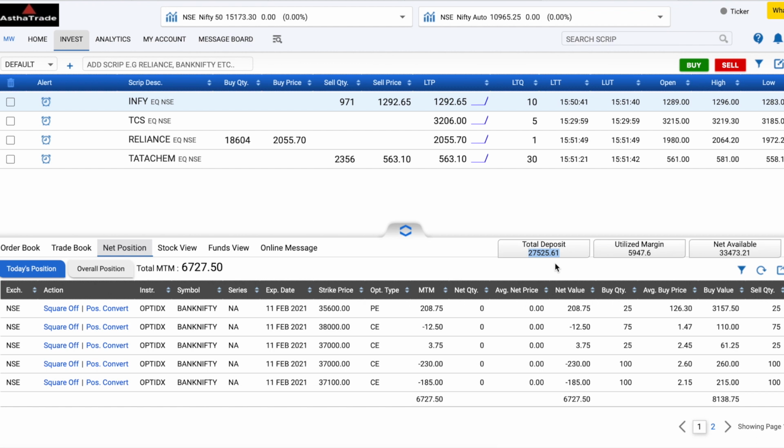So with 27,500 rupees, I had booked a profit of 6,700 rupees, which is a 25% return of the capital. My opening capital was 27,500, and my MTM is 6,700, which, if you calculate, is almost 24.5 something. So let's say, in round numbers, 25% return on capital, which is very huge.